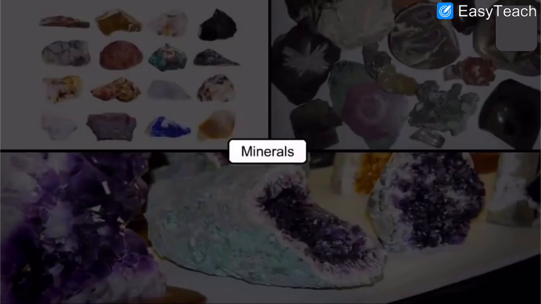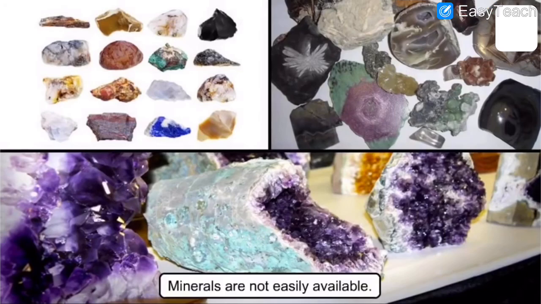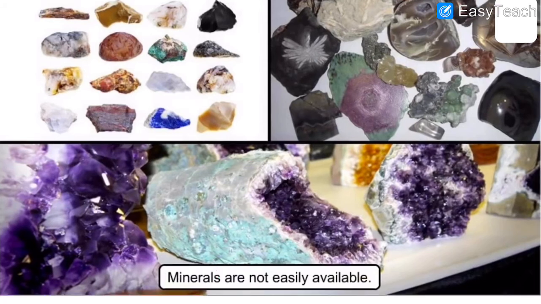Now, as I said, we are going to learn about minerals and their types. So shall we start? What are minerals? We just learned that all the rocks are made up of minerals. Let us see. Minerals are not easily available. Just like rocks you can see anywhere, but minerals are not so easily available. So they are of different colors and shapes, but you cannot find minerals very easily. What is the spelling? Minerals.